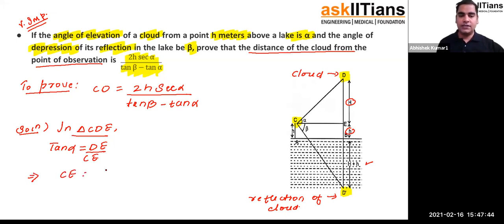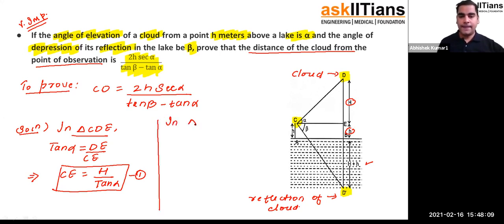What will be the value of CE? CE is going to be capital H upon tan alpha. That is the value of CE which I got from the first triangle. That's an important result. Now what do I have? I have one more triangle. Let us move to that.